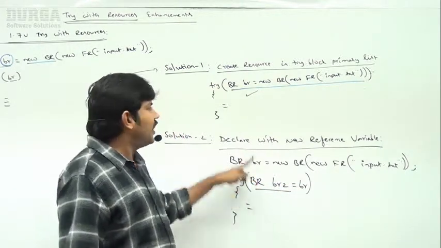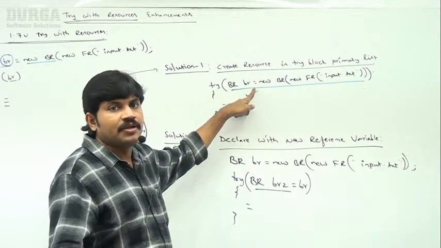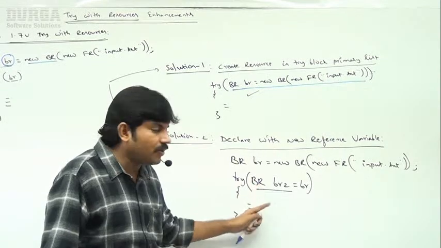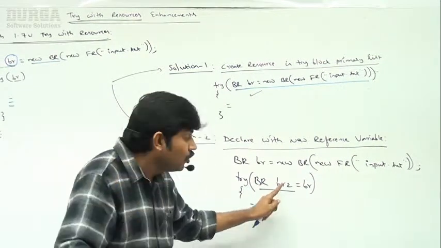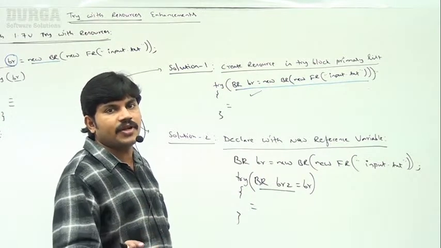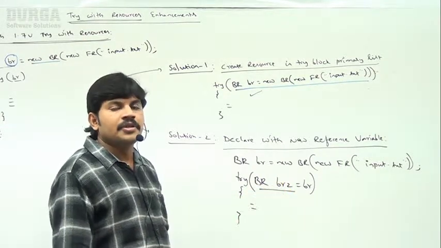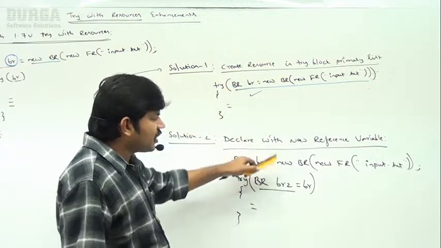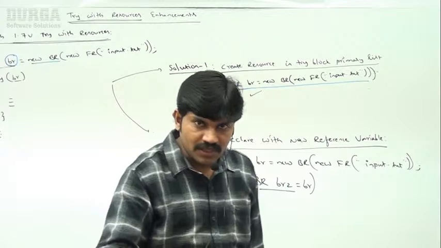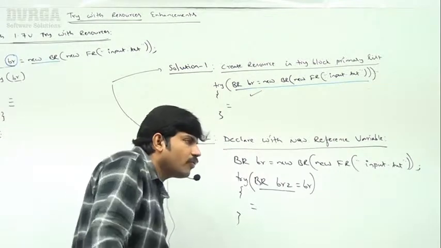If you didn't create it here only, it is acceptable. So the resource reference variable used in the try block should compulsorily be local to that try block only. Remember that. Clear for all of you? So this is the second approach. If I use either this approach or this approach, happily the code is going to compile in 1.8 version. Remember that.